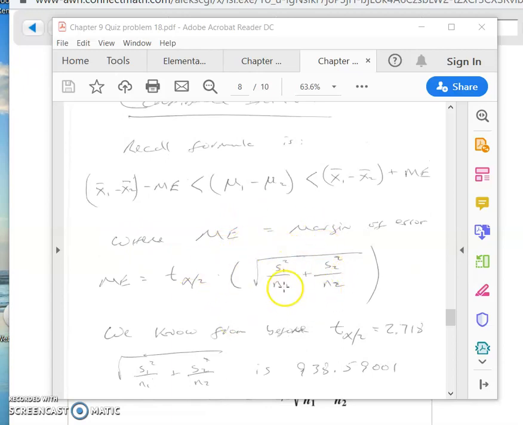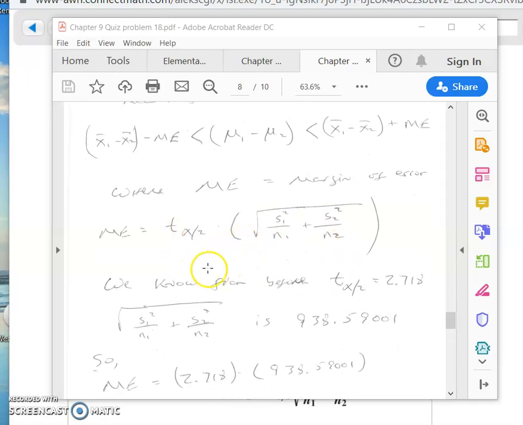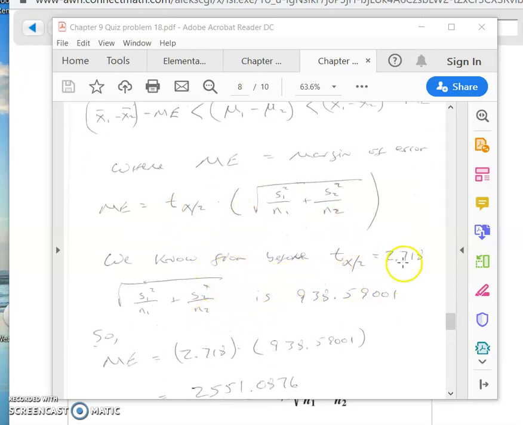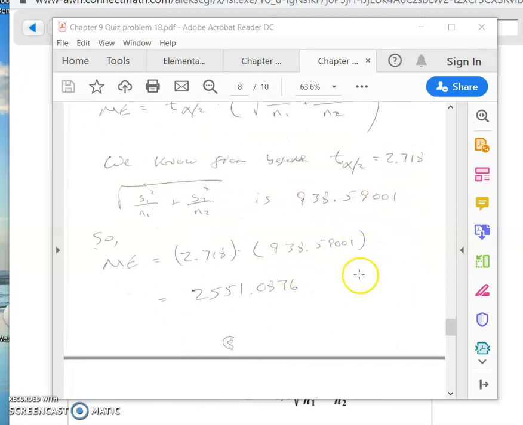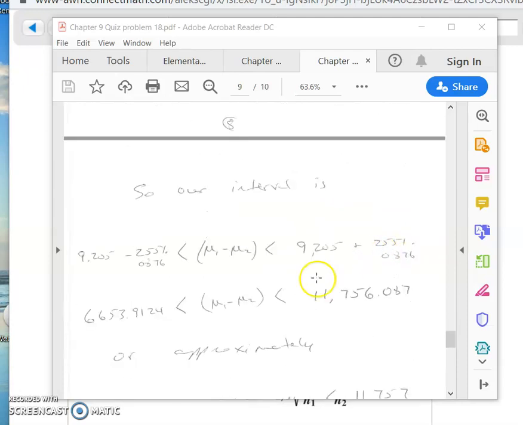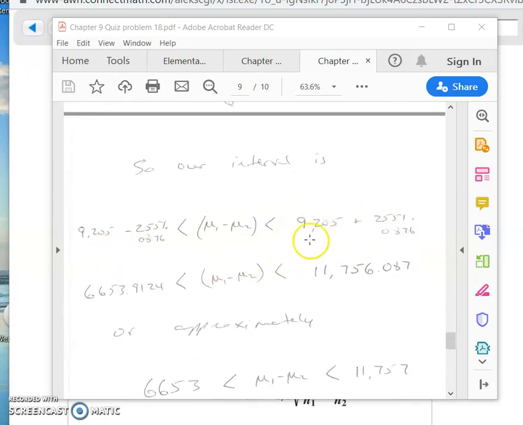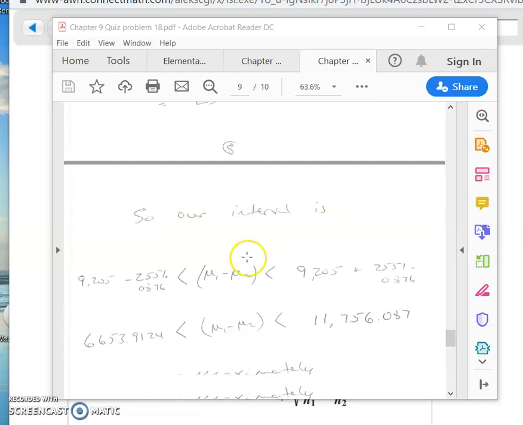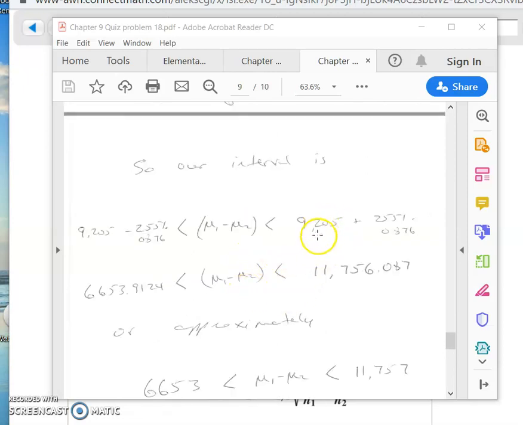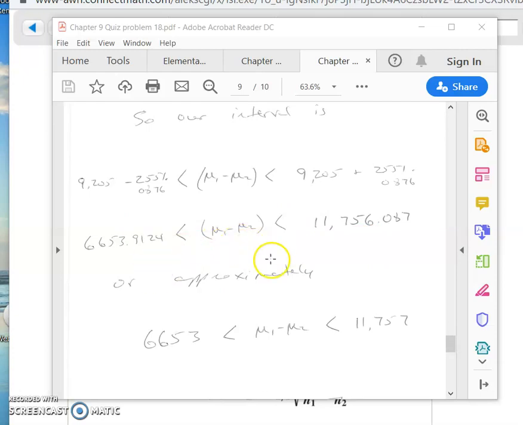Well, we already calculated that. So we're in pretty good shape here. We know from before what this is. So we can easily calculate the margin of error. And so here's our interval. The interval is our point estimate, which is 9.205. The point estimate, remember, is just the two x bars subtracted. And so that gives us 9.205. Here's our margin of error, plus and minus our margin of error.